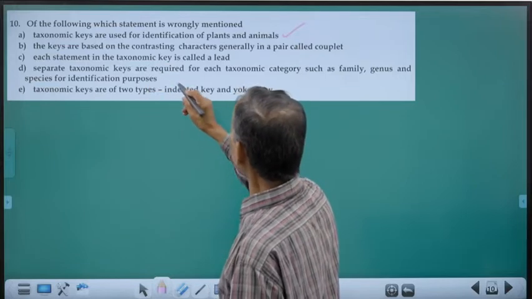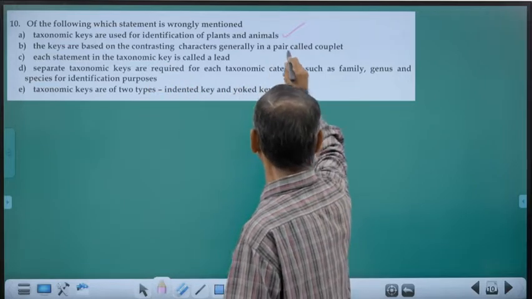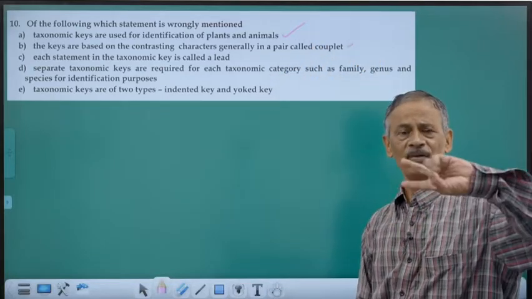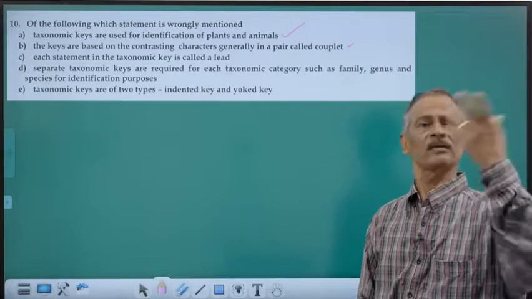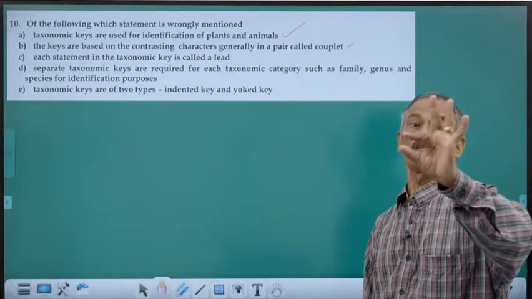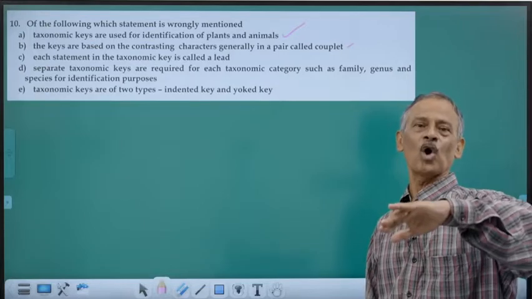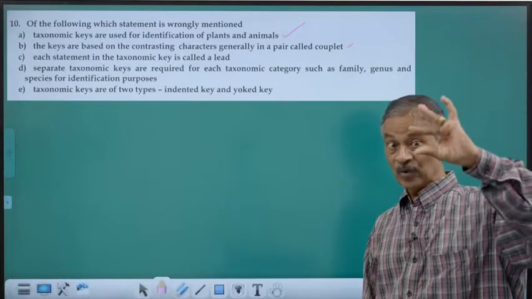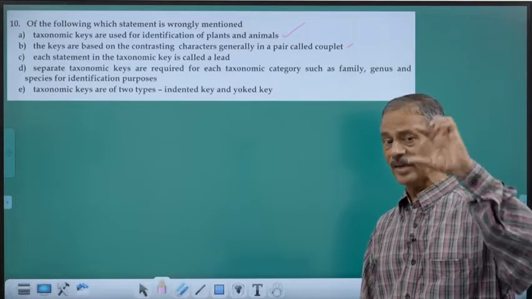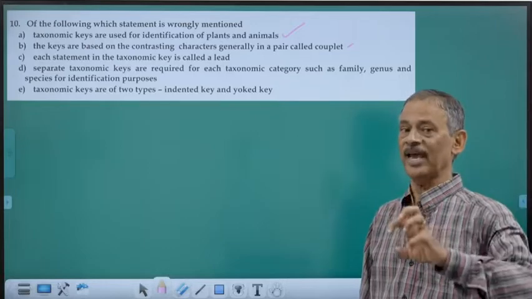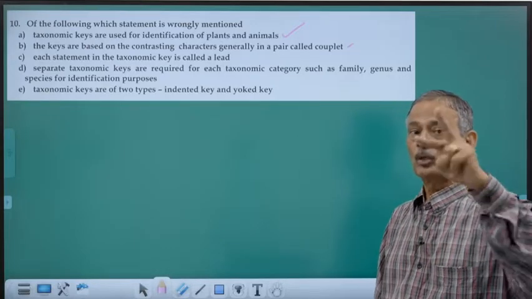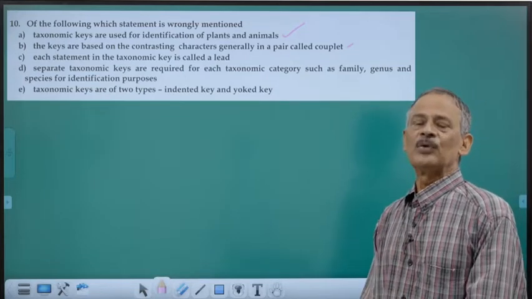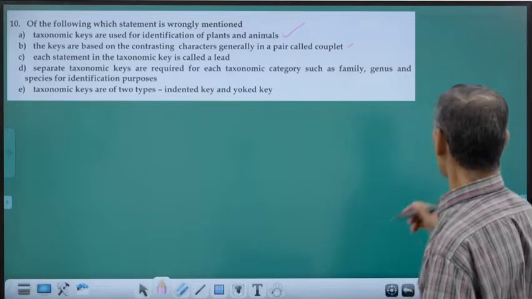The keys are based on contrasting characters, generally in a pair called couplet. You will have two alternating forms of a character. So, for example, the nature of the leaf, either simple or compound. They have only two alternating forms. So, the characters are arranged in such a way that every statement has two alternating forms. That is called couplet. This is the feature of a dichotomous key.